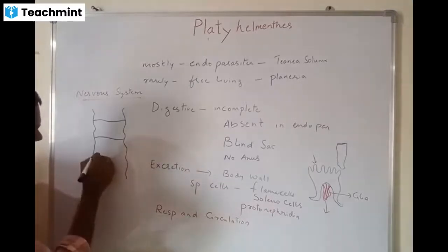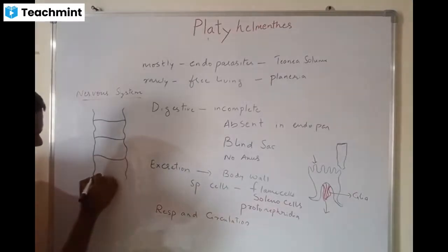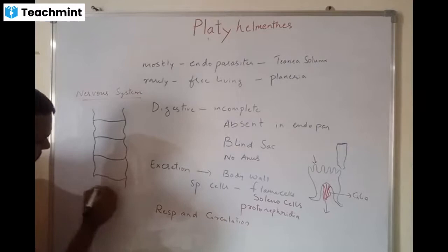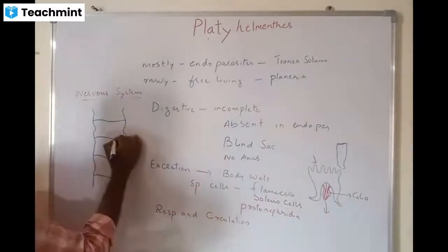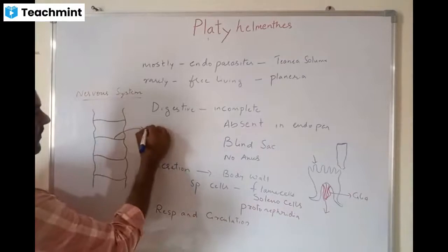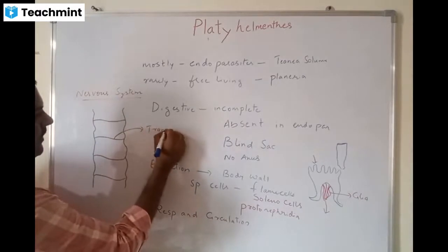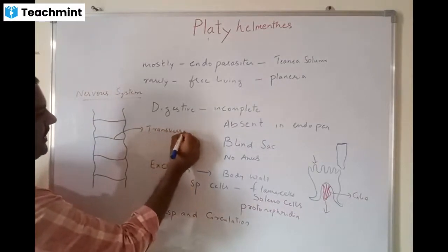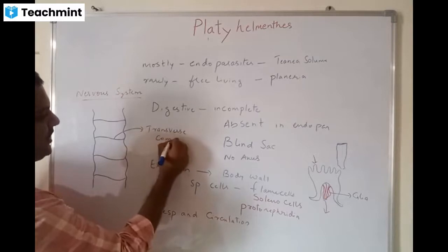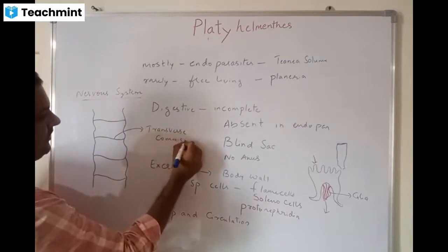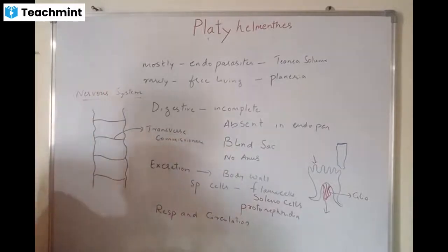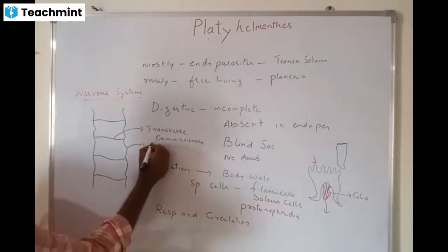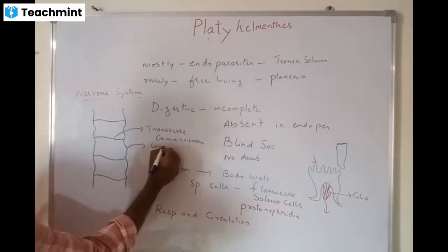So in the entire body, the longitudinal nerves are connected with the transverse commissures, and these are the longitudinal nerve fibers.